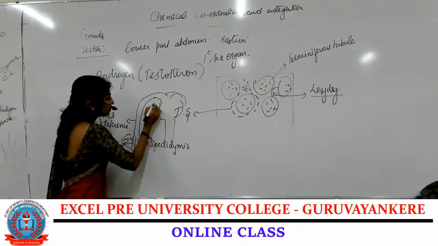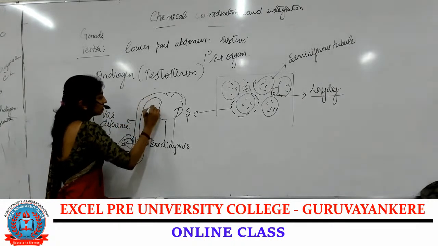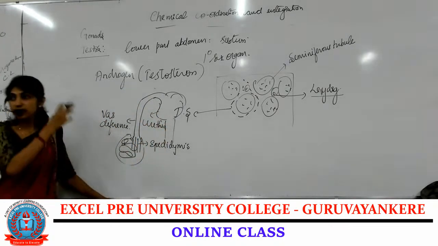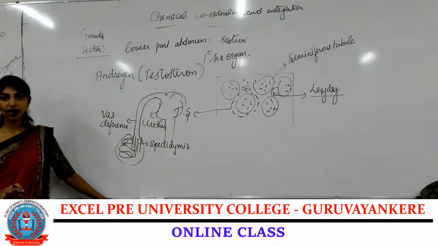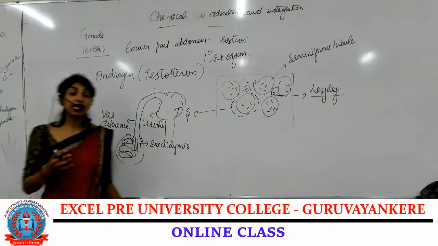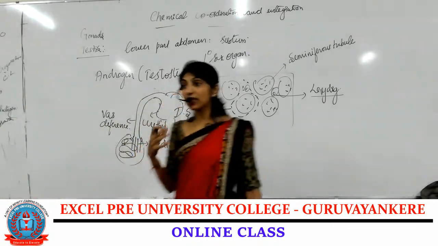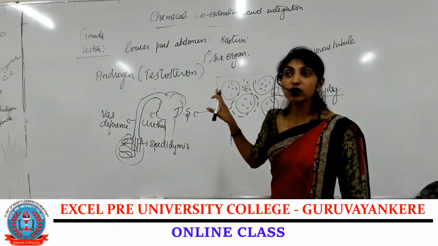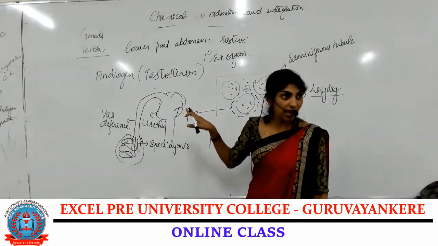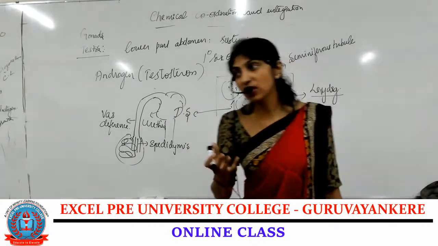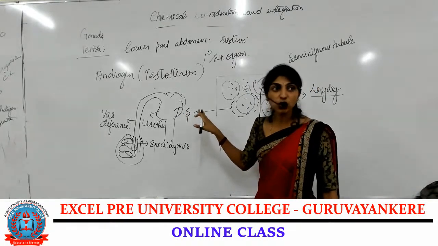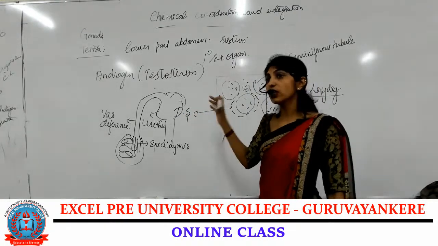Then it is carried along the tubular structure called vas deferens, then through the urethra, then it is transmitted along the male genitals. Along with that we have seminal vesicles and the prostate gland, which help in the formation of semen.